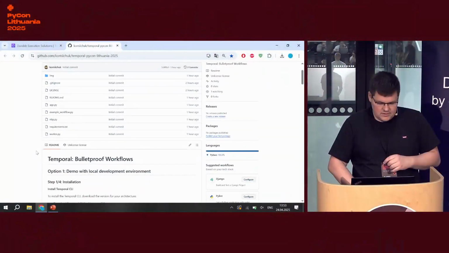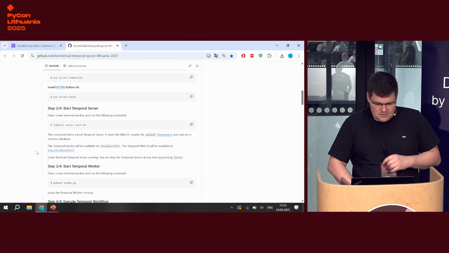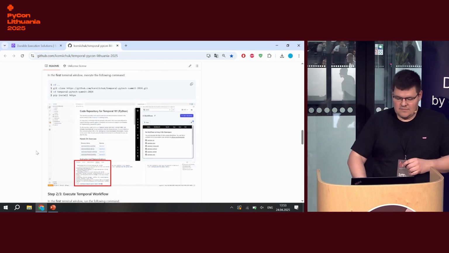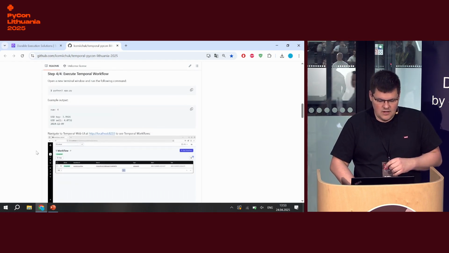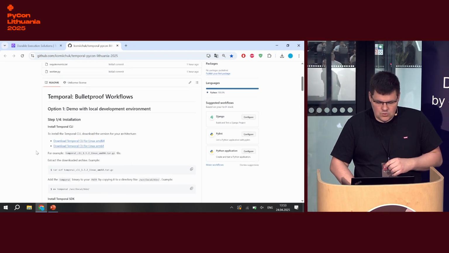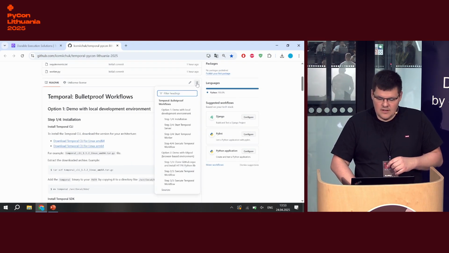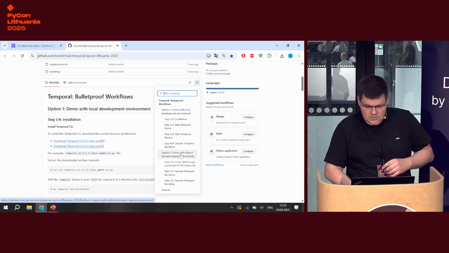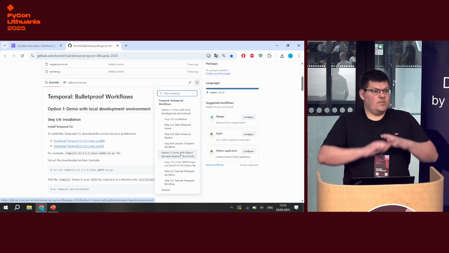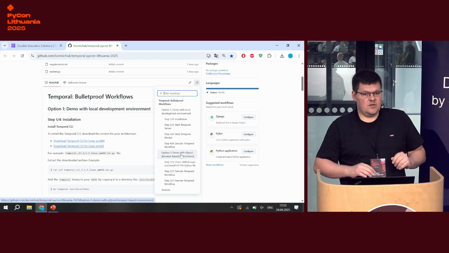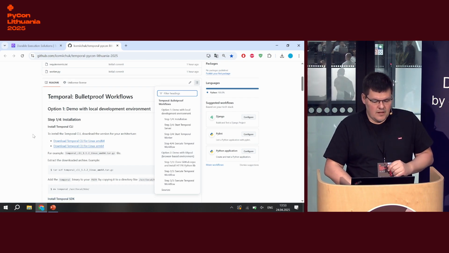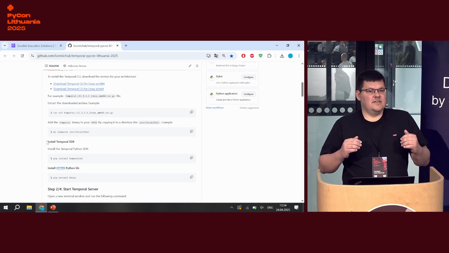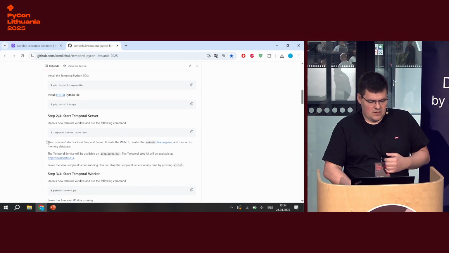So after the conference, or today after socializing, you can just navigate with this documentation. It's not so long. And I prepared for you 2 great options. You just need to click here to see we can use a local development environment, or we can use Gitpod, a browser-based environment. So you just need to have a browser, and that's all, and you will play with Temporal. We need to install Temporal CLI, and we need to install SDK, and in our case, it's the Python SDK.